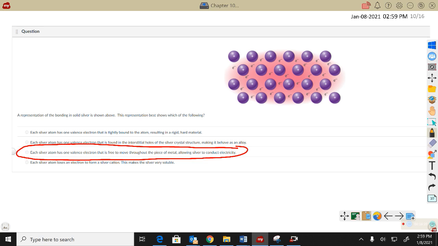One valence electron that is free to move throughout the metal, allowing for electrical conductivity. We'll have moving charges. It would also mean that the structure should be very malleable and ductile. I can change it from a thin wire, I can pound it into a sheet because of those non-structured electrons. They're free to move and change shape.